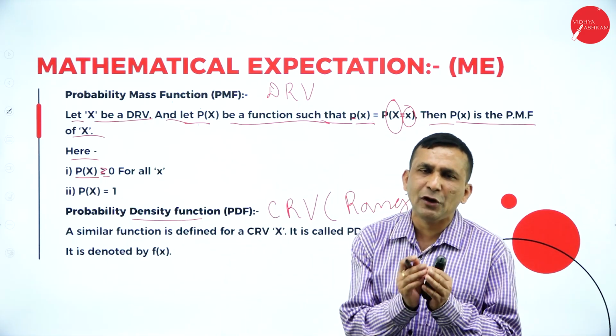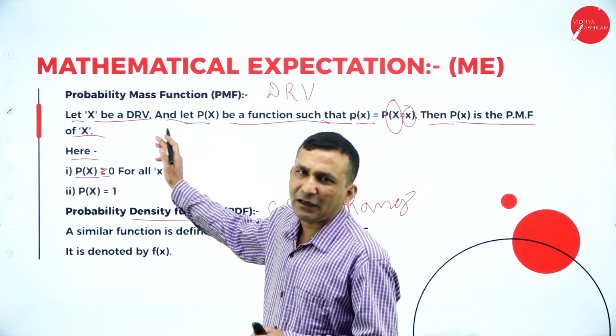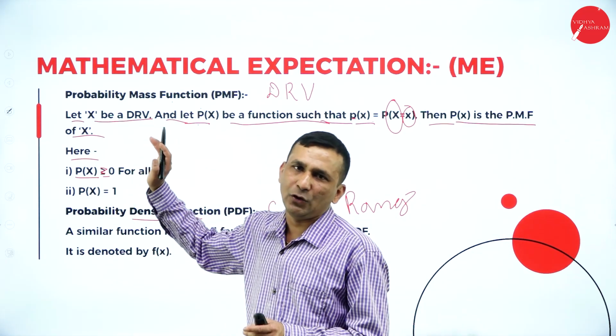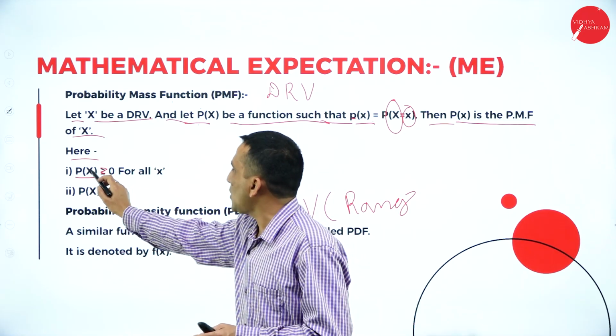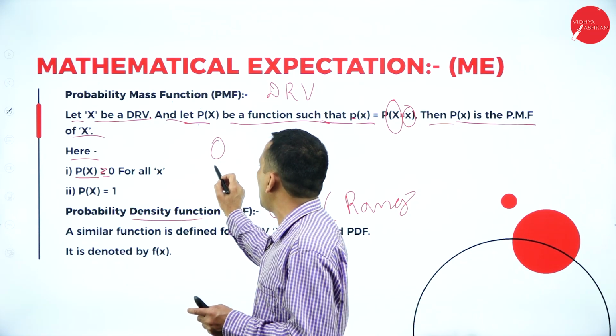The total probability is always 1, depending on the discrete values of X assigned, for example 0, 1, 2.